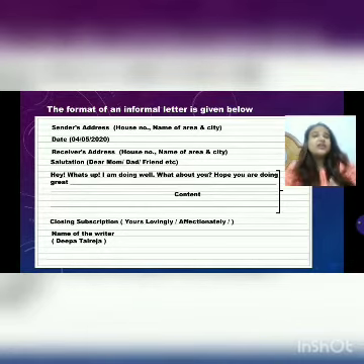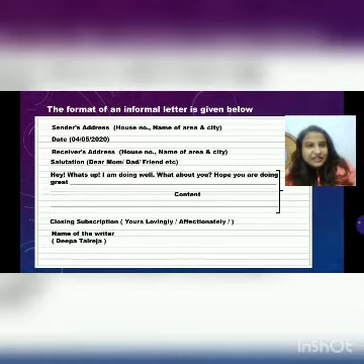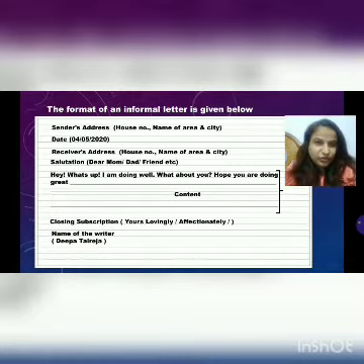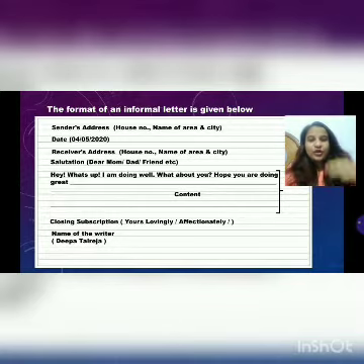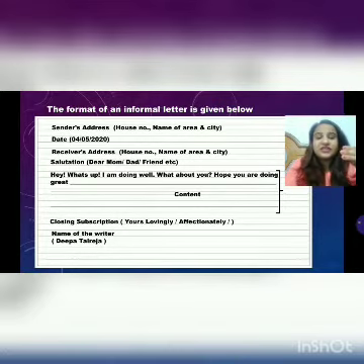Who is the sender here? The somebody who is writing the letter is the sender. So every time we give you a question, you are the somebody who is writing the letter, so you have to write your own address. If the address is not mentioned in the question, you will write your own address. Remember this, the address is always written in 3 lines.